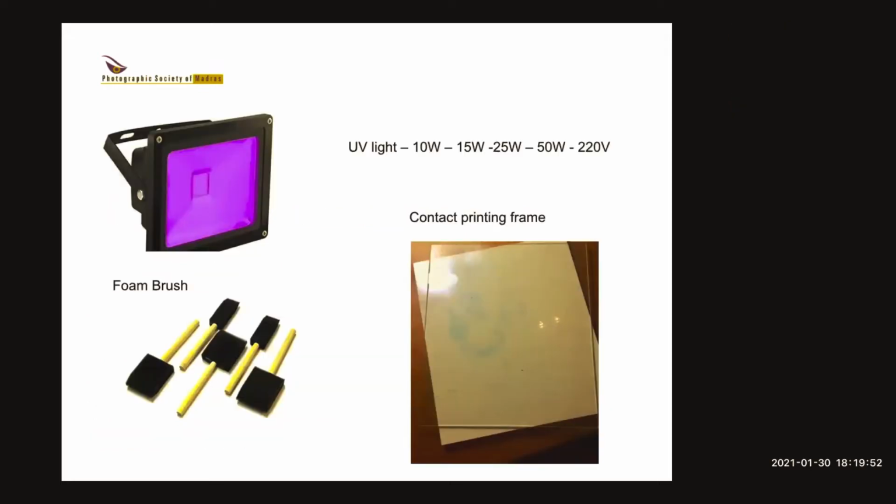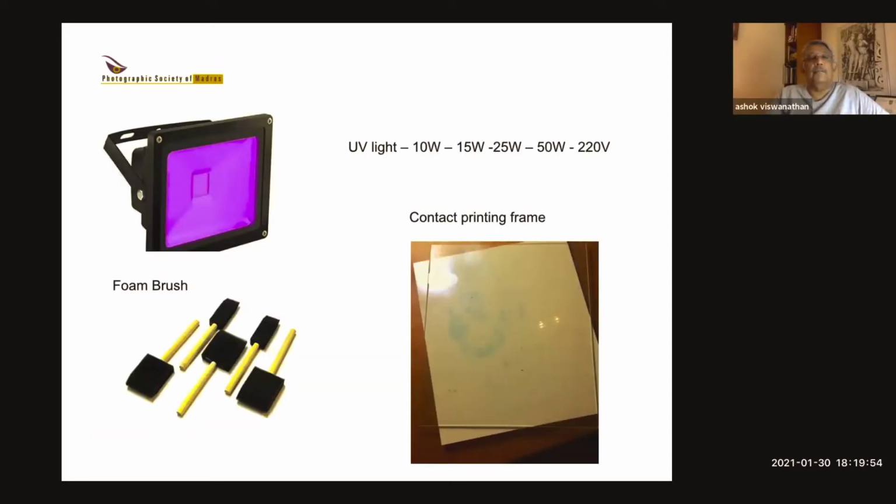This is what you need: a light source, which is the light you see there. I found this light source actually on Amazon.com in the US, and it's perfect for something like cyanotypes or any kind of alternative printing, because it gives you UV light, it's consistent and safe, and you can easily handle it. So I searched around, did some research, and I finally found it's made in Delhi. So I tracked it back to this manufacturer in Delhi, and I spoke to him, and he's a small-scale industrial guy. And he was very happy.